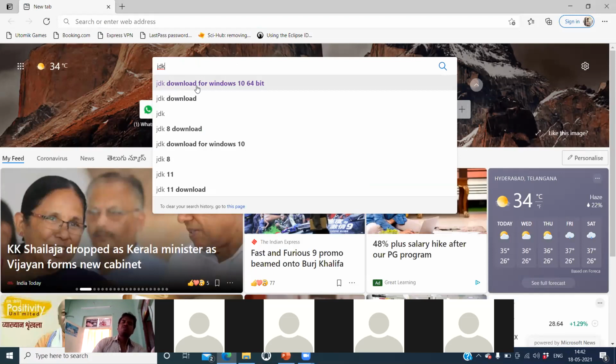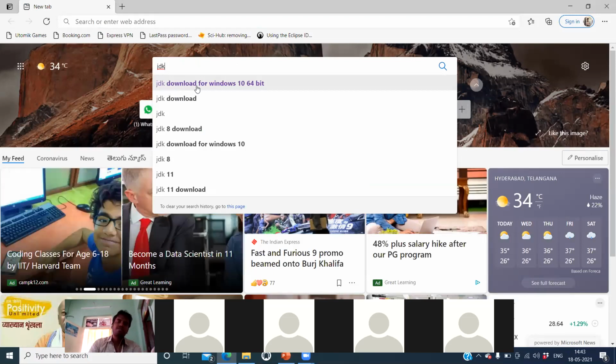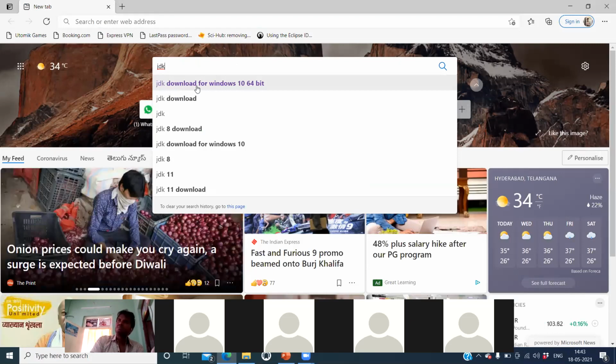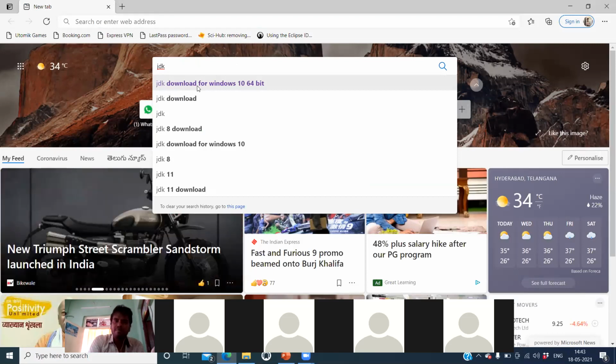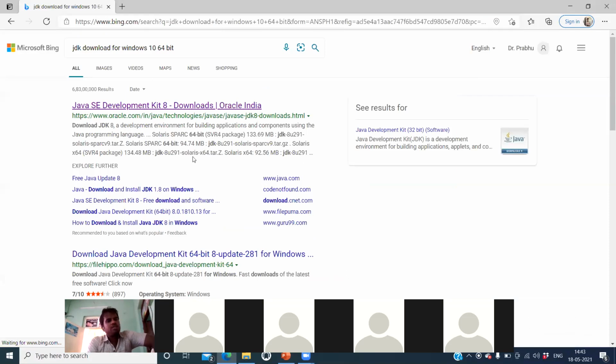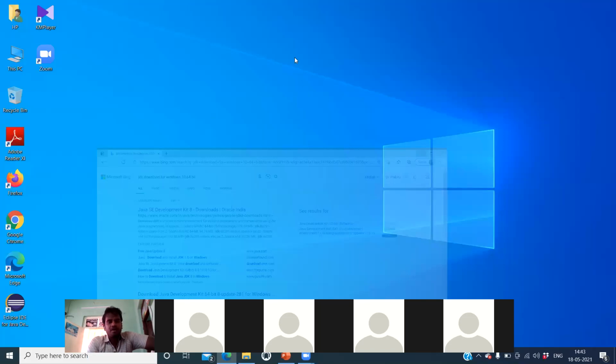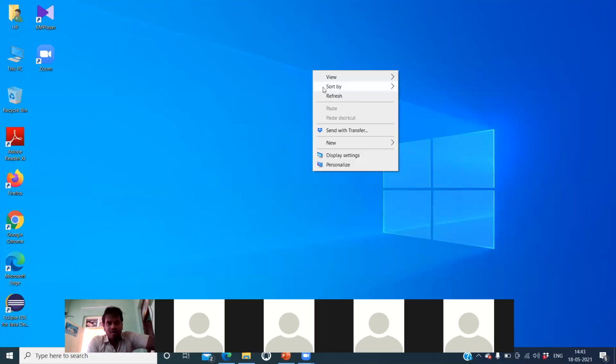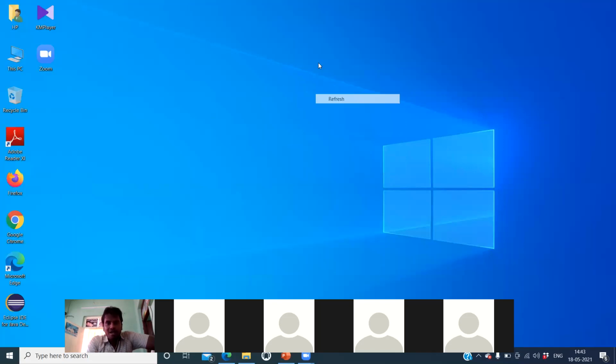Based on your system, Windows 8 or whichever operating system, and your system's instruction bit size, you have to select the respective software. You will have many options. Among those you can select based on the configuration of your system. Select it, download it, and after downloading just install that software in your system. Is it okay now? Is the first step understood? Simply download the JDK software from the internet and install it.